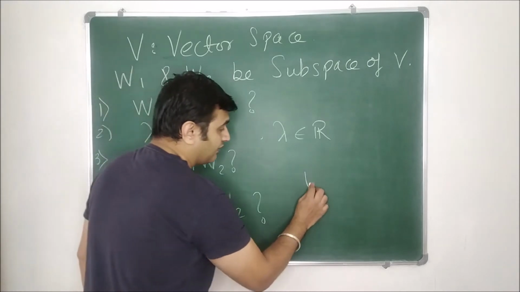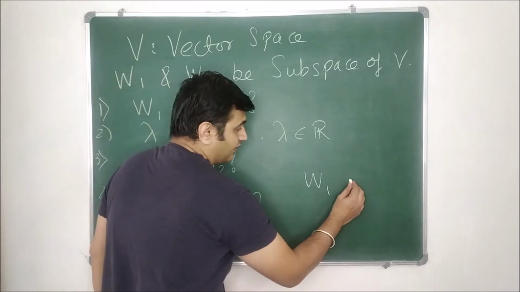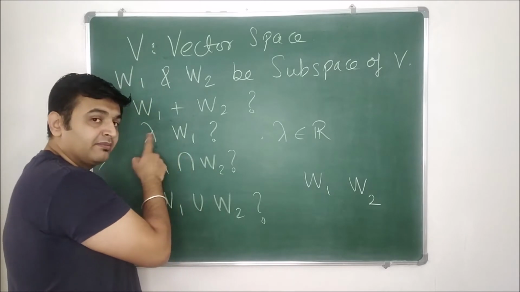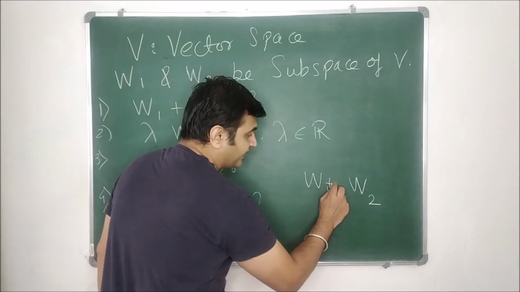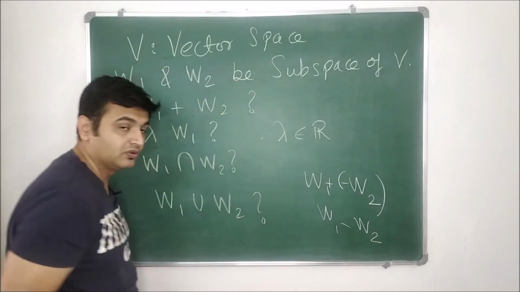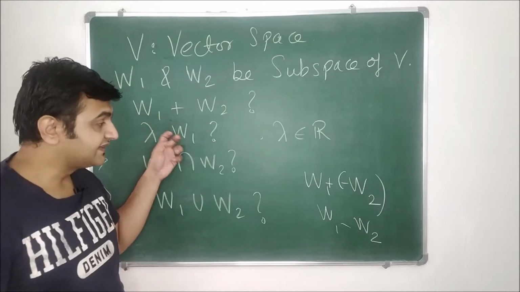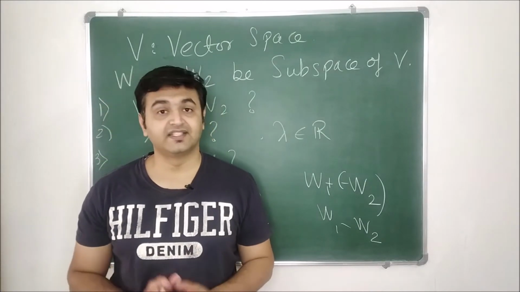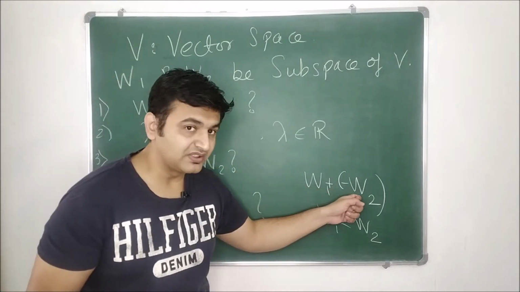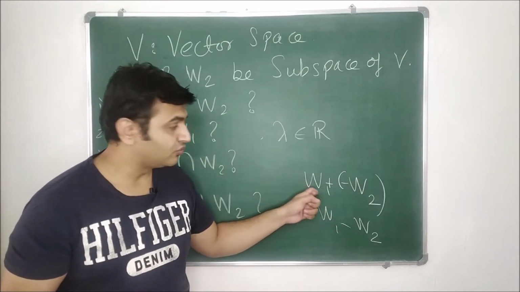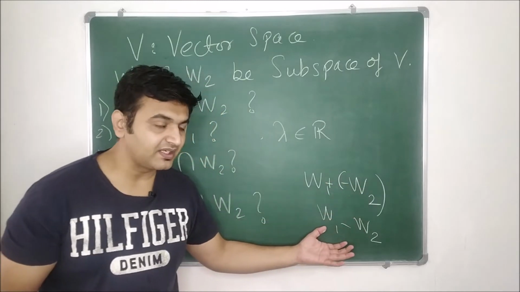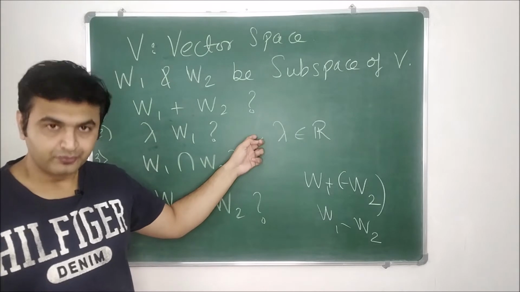Once you have W1 a subspace and W2 a subspace, because of this property, I know that when I multiply by the minus sign, it is also a subspace. So if I take W1 plus minus W2, which is nothing but W1 minus W2, then using the first and second, we can see that W1 minus W2 is again a subspace. By simply taking lambda to be minus 1, I have that minus W2 is a subspace. W1 is already a subspace given to you. When you add them, what is this? This is nothing but W1 minus W2. So I am not proving this separately because this is simply proved using 1 and 2.